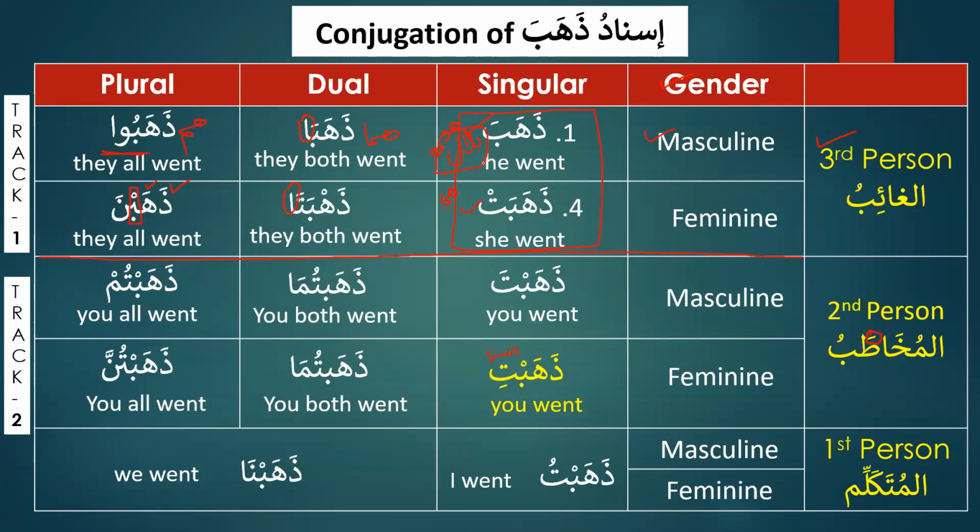So number 1 and number 4, as we know in the verbal sentence, when the doer is apparent, either it starts with ذهب or it starts with ذهبت. And similarly in ذهبت, the hidden is أنت, أنت ذهبت. And similarly, when we talk about ذهبتما, it will be أنتما ذهبتما. And when we talk about ذهبتم, it will be أنتم ذهبتم.